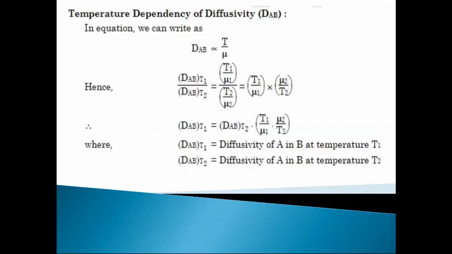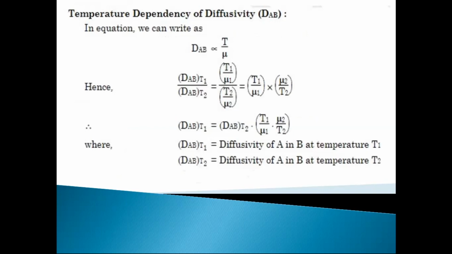Next, and very important relation, that is temperature dependency of diffusivity. Means what is the relation of DAB, that is the diffusivity of component A into B, with temperature and viscosity? So we will see that DAB is directly proportional to temperature and inversely proportional to mu. What is mu? That is the dynamic viscosity.